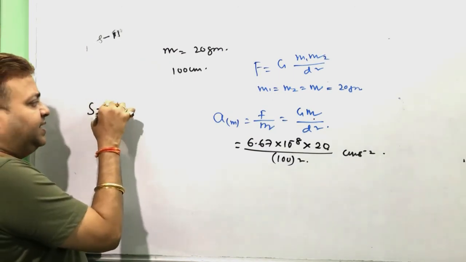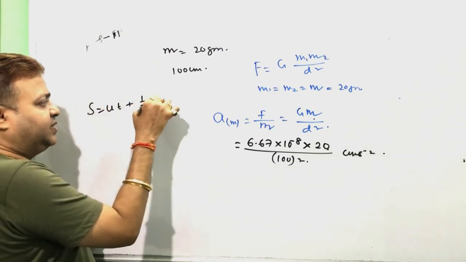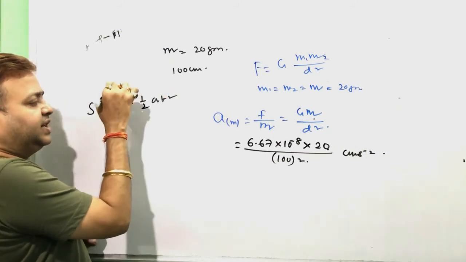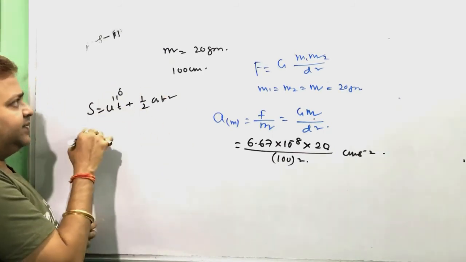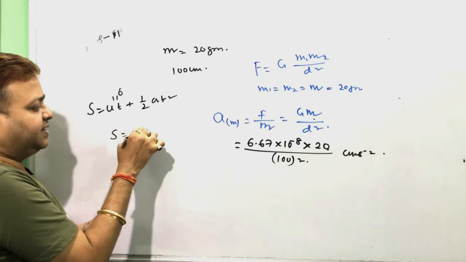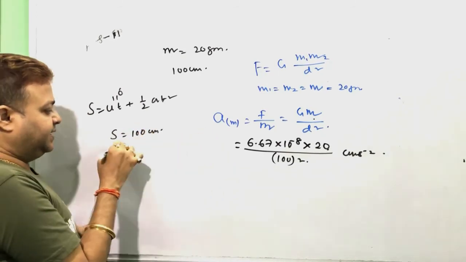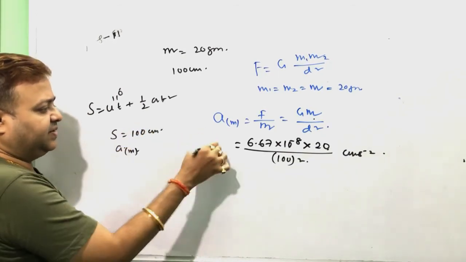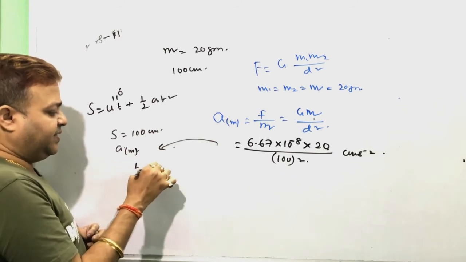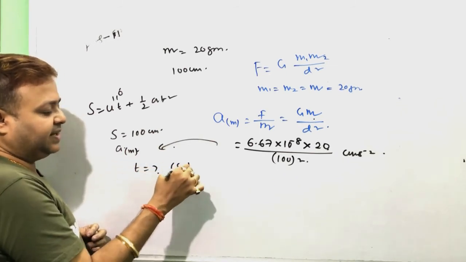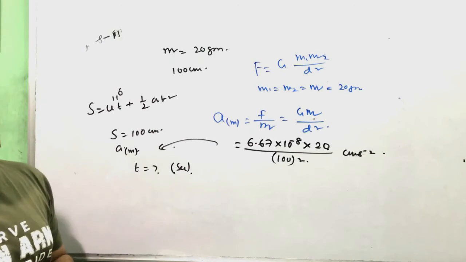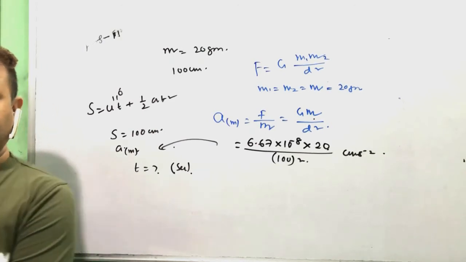Then we can apply S equal to ut plus half at square. u is 0, starts from rest, distance is given, that is 100 centimeter, acceleration is this one. Then we can find the value of t. Then t is in second, but the answer is given in day.